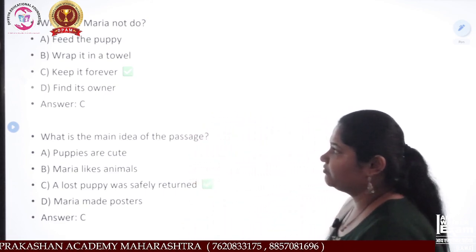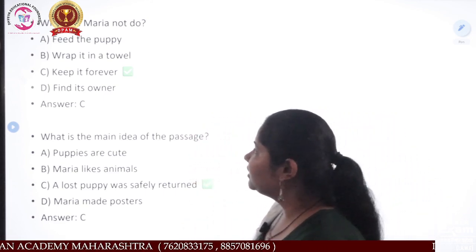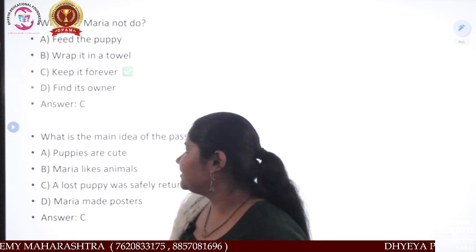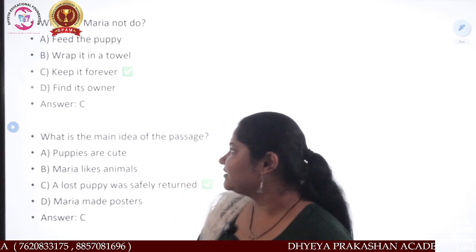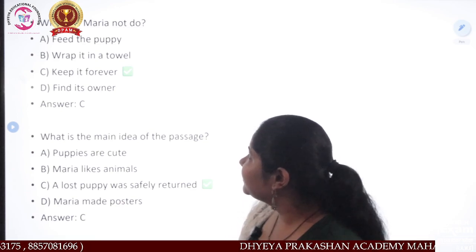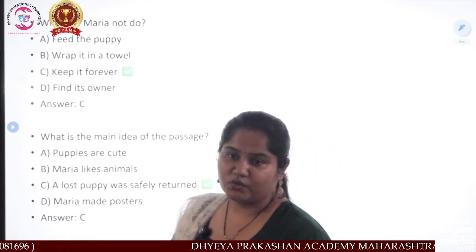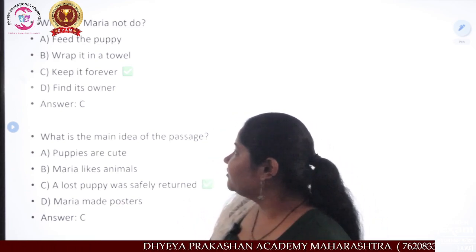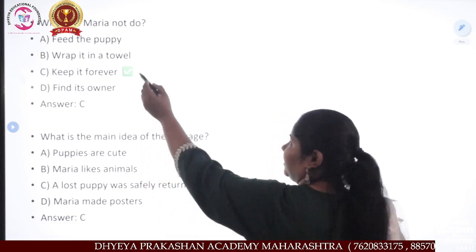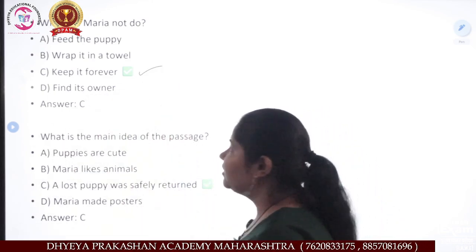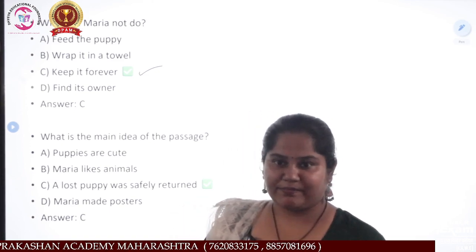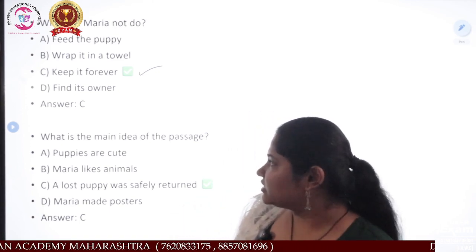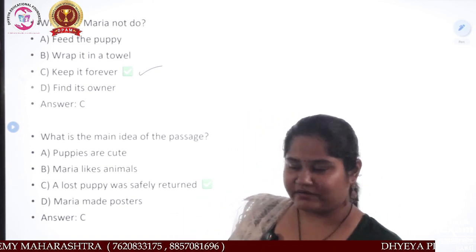Now see, what did Myra not do? Feed the puppy, wrap it in the towel, keep it forever, find its owner. What did she do? She returned the puppy, right? So she did not do that action. So keep it forever is the right answer. She found the owner of the puppy and returned the puppy to them. So the answer is keep it forever.